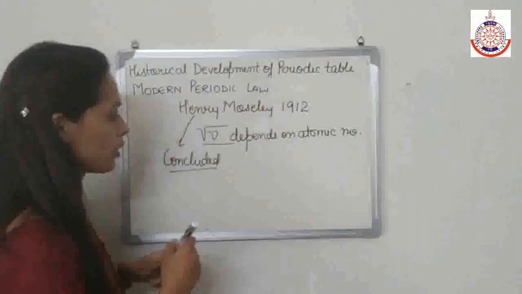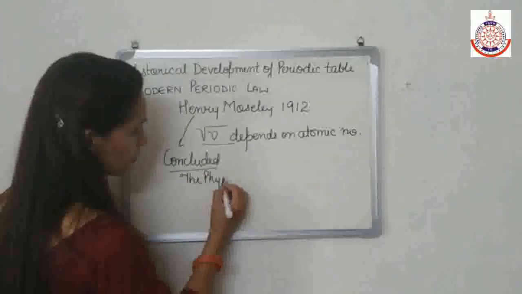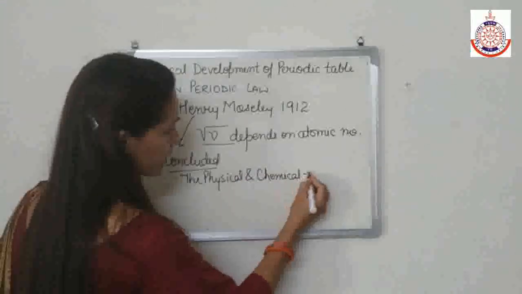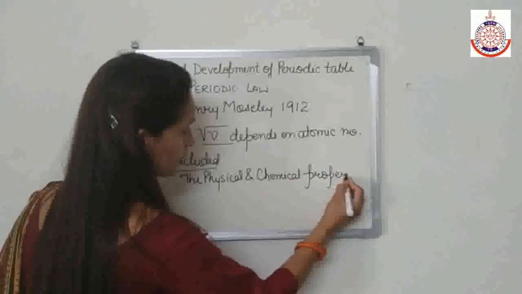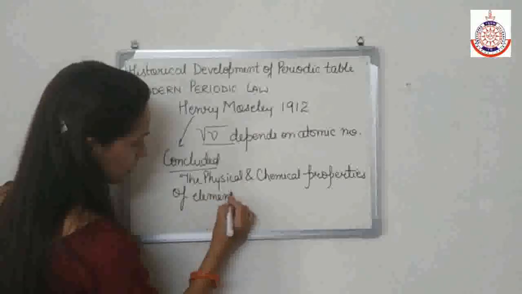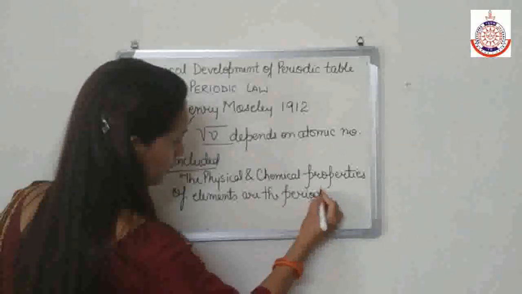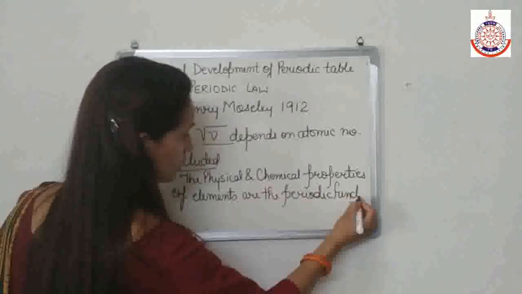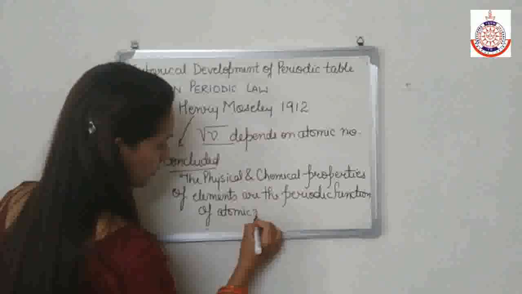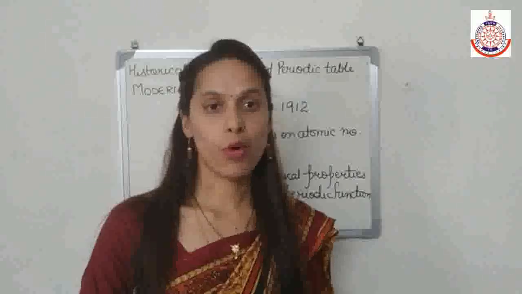So what is modern periodic law? According to modern periodic law, the physical and chemical properties of elements are the periodic function of atomic number. So this is modern periodic law.